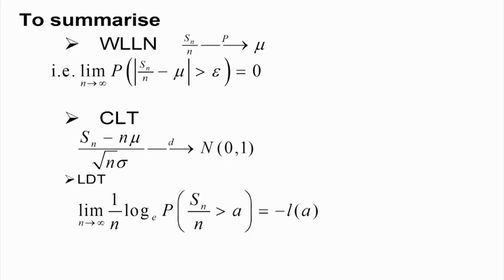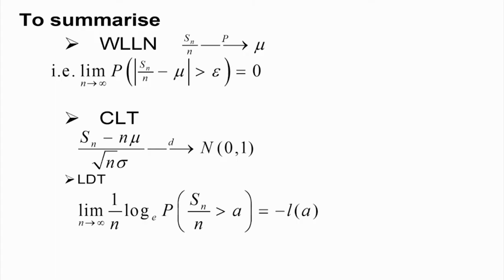To summarize, we discussed the motivation for large deviation theory. First we said that by the weak law of large numbers, Sn by n in probability approaches mu. What does it mean? The probability that Sn by n deviates from mu by any small epsilon amount, that is, the probability that the absolute value of Sn by n minus mu is greater than epsilon, goes to 0 as n tends to infinity. Therefore, we cannot find any deviation using the weak law of large numbers.